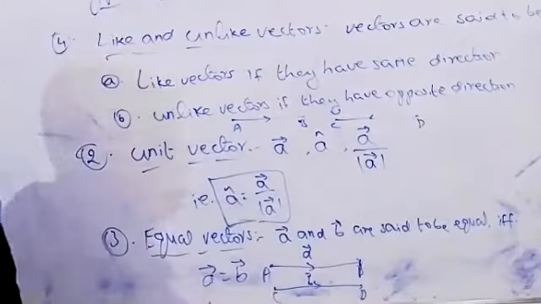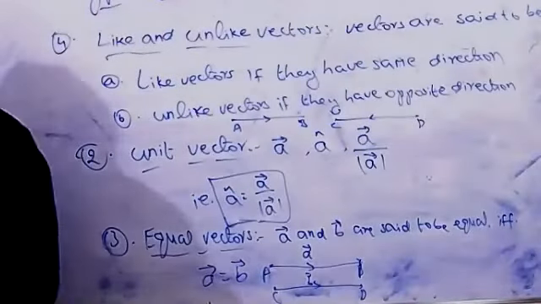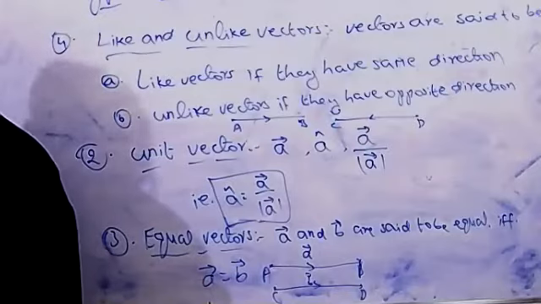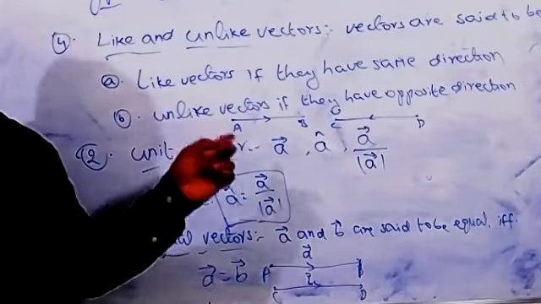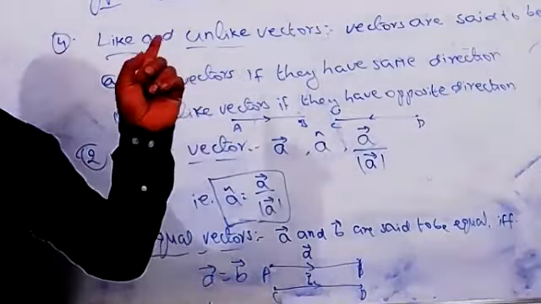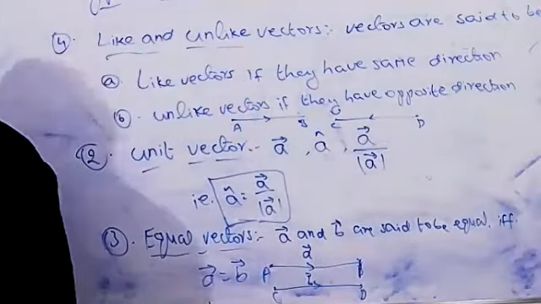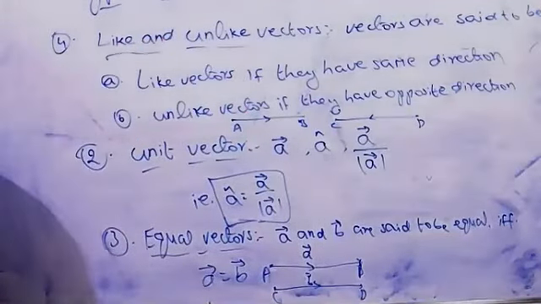If the directions of the vectors are opposite, we call them unlike vectors. If the directions are the same, we call them like vectors.